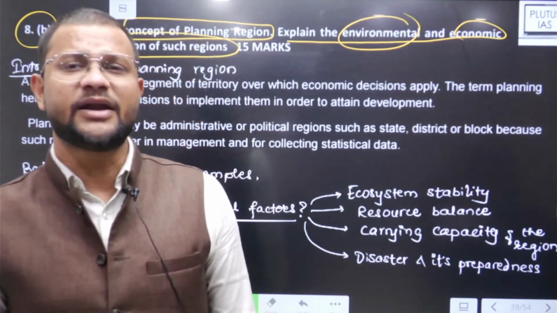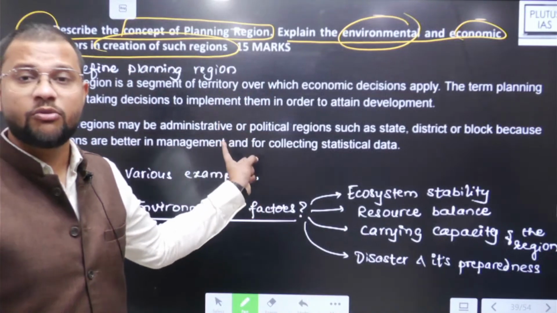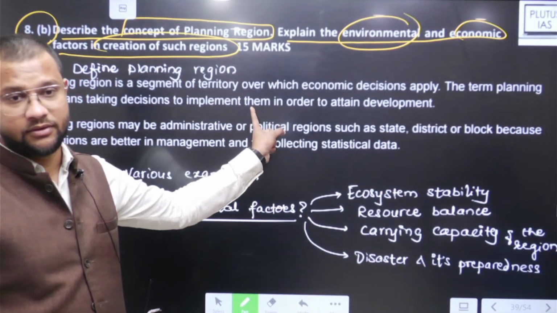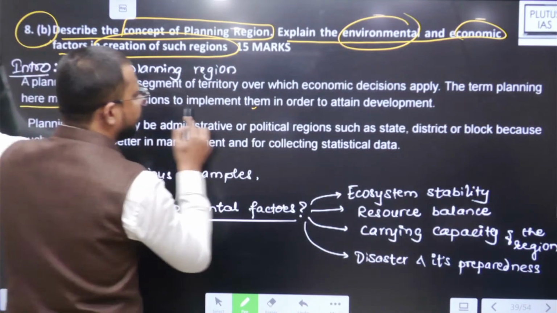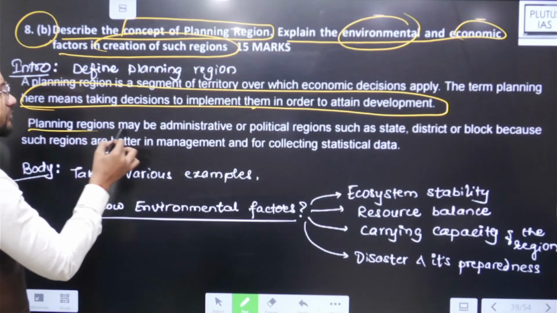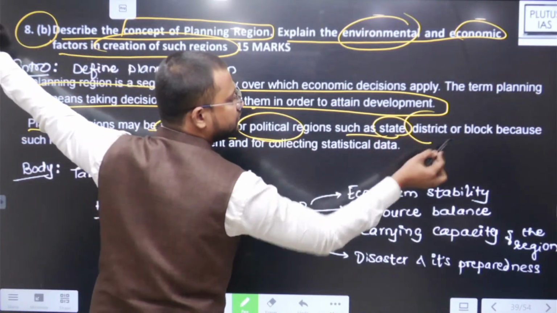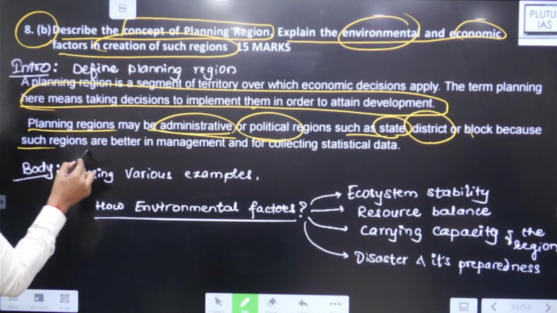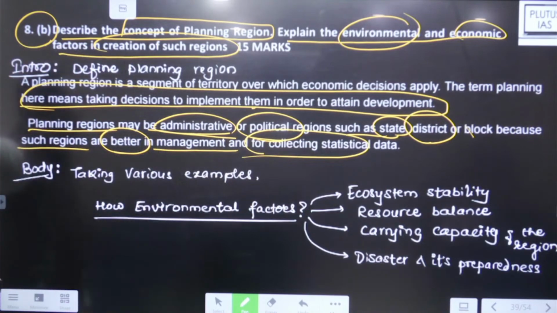Simply that particular region or area on which some economic decisions are supposed to apply. And that makes this region pretty interesting and important for study. Planning regions may be administrative or political regions such as state, district, block, because such regions are better for management and for collecting statistical data.